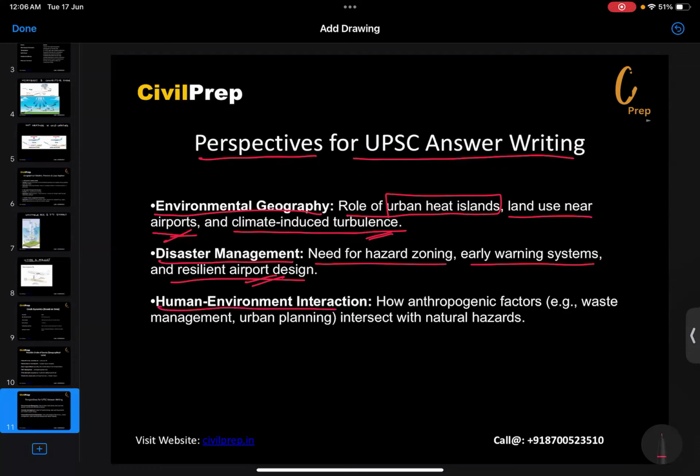Apart from this, the human environment interaction, which we have seen in the part of behavioral geography. We have also seen in the existential part, which we also see in cultural determinism. So here, how anthropogenic factors, that is waste management, urban planning, etc., intersect with the natural hazards. Because the urban heat island is an anthropogenic cause. So anthropogenic cause is related with waste management and urban planning. It is resulting in such kind of microclimate change conditions and macroclimate change conditions, which may be a possible cause for such kind of incident here.